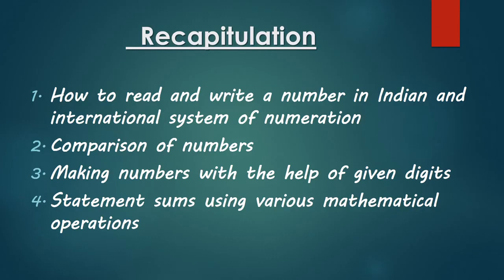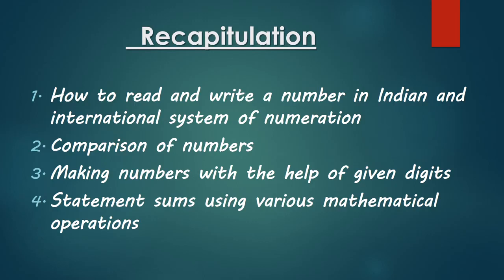In the Indian system, we place commas. The first comma will be after 3 places, starting from the right side, then after 2, and then again after 2. But in the international system of numeration, every comma will be after 3 digits, starting from the right side.